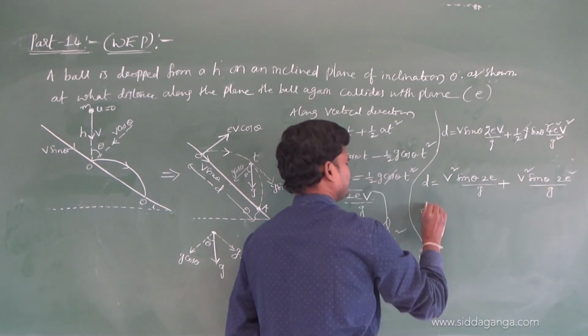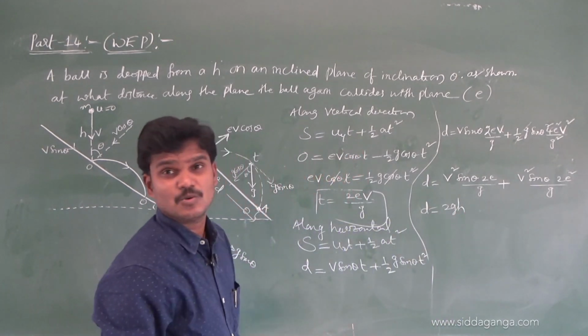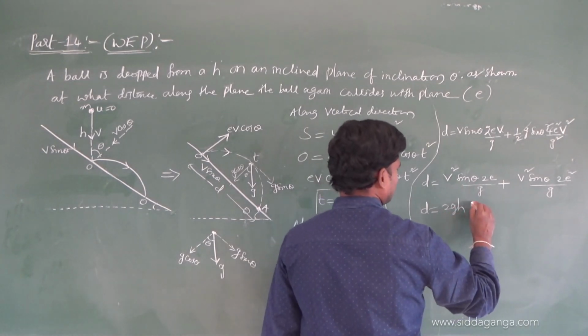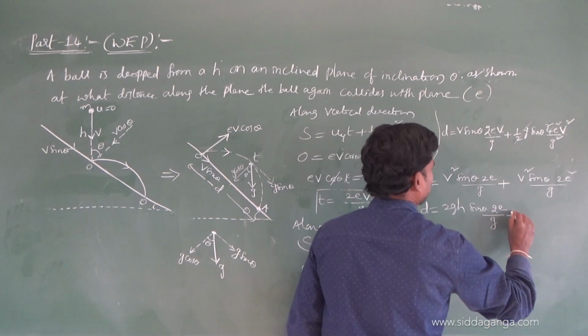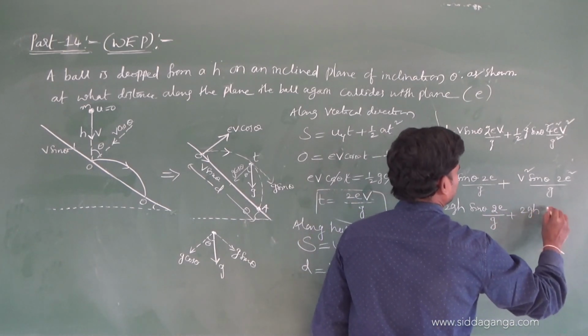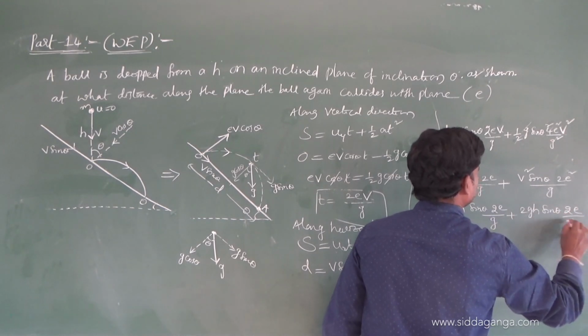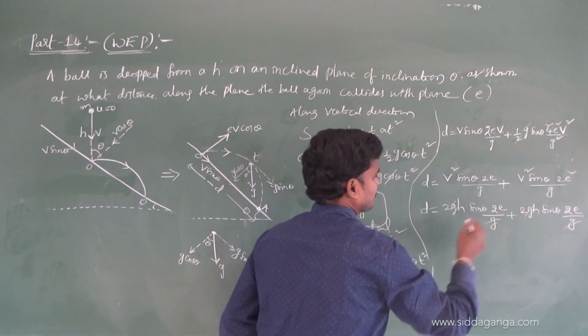Then you write this is 2gh, v is equal to root 2gh. Cancel 2gh, sin theta 2e by g, the g's cancelled, 2 everywhere is there.